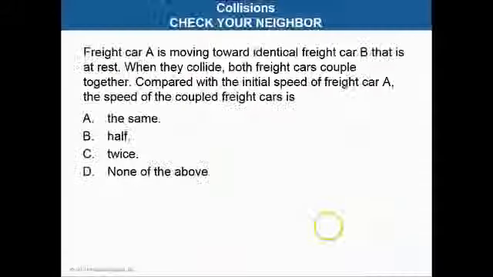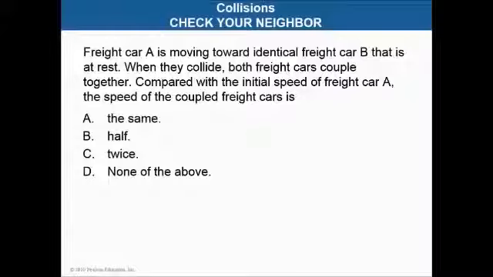Sweet. It's your turn, my young physicists. Freight car A is moving toward identical freight car B that is at rest. When they collide, both freight cars couple together. They have an inelastic collision. They stick together. Compared with the initial speed of freight car A, the speed of the coupled freight cars is what? The same? Half? Twice? None of the above. Pause the video now and select your answer.